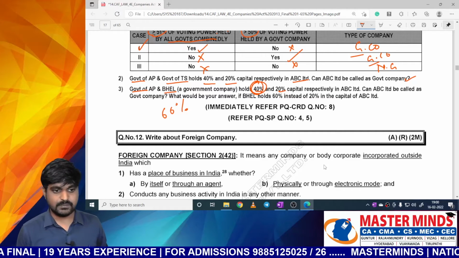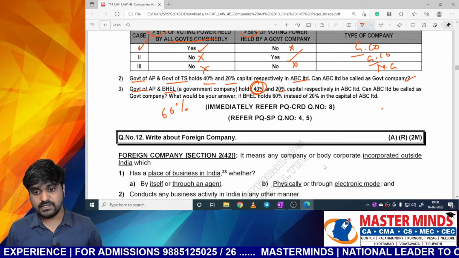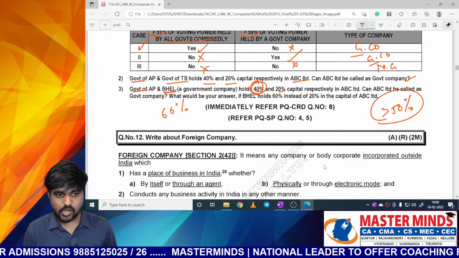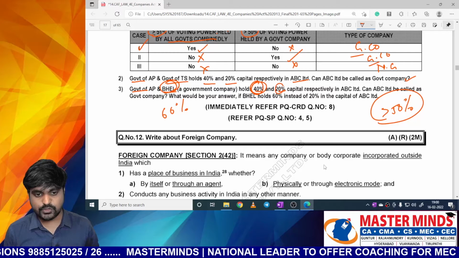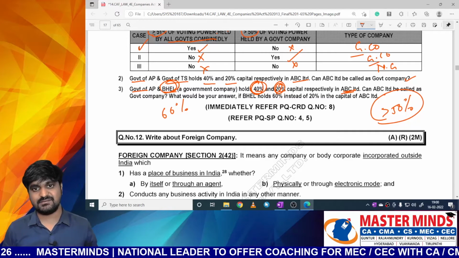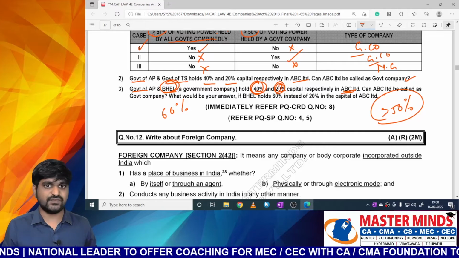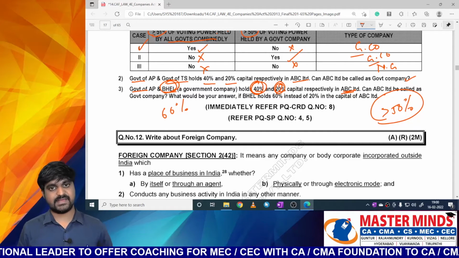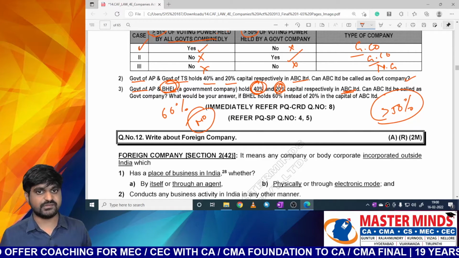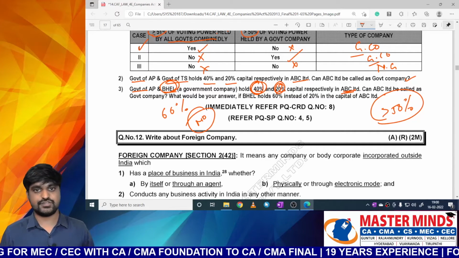So what is the second condition? It must be a subsidiary to a government company. In order to call any company a subsidiary, more than 50% of capital must be held by another company. So in this case, how much holding is made by BHL? Only 20%, which is less than 50%. That's why we can't call ABC Limited a subsidiary to BHL. So here this company is not a subsidiary to a government company. The second condition also fails. Both conditions fail. Now say, can I call this ABC Limited a government company? Answer is no. ABC Limited is not a government company because it does not satisfy any of the conditions given in the government company definition.